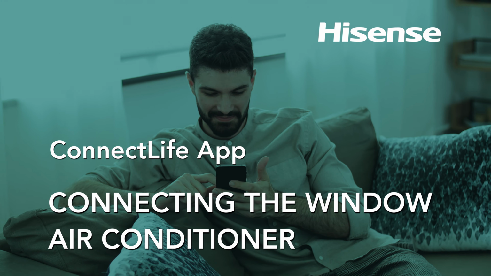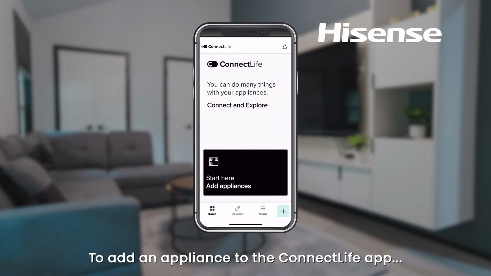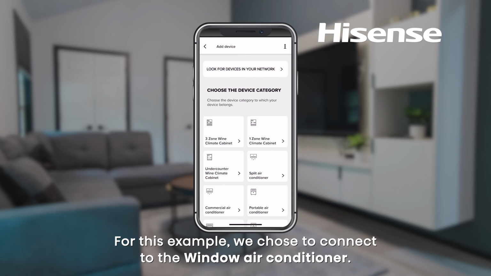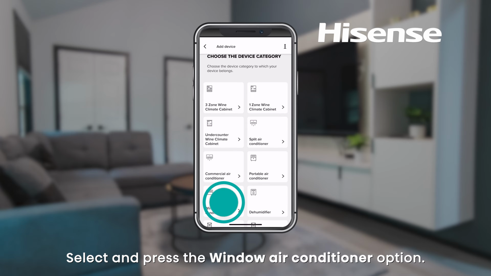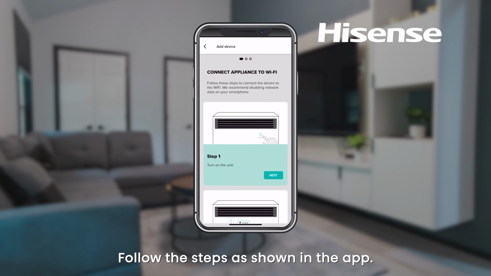Hisense ConnectLife app, connecting the window air conditioner. To add an appliance to the ConnectLife app, press the Start Here button. For this example, we chose to connect to the window air conditioner. Select and press the window air conditioner option. Follow the steps as shown in the app.